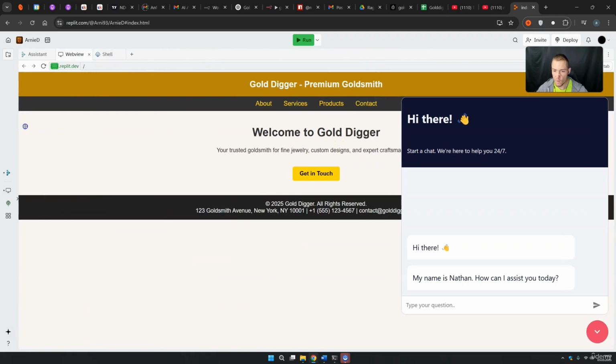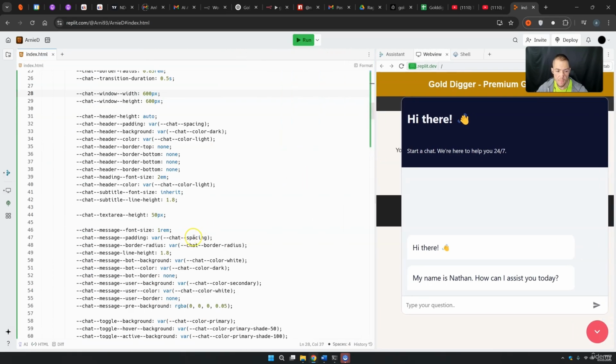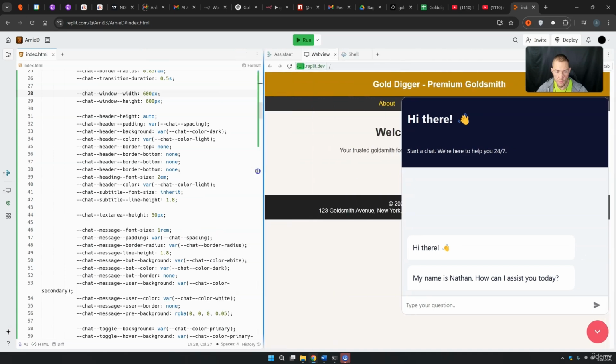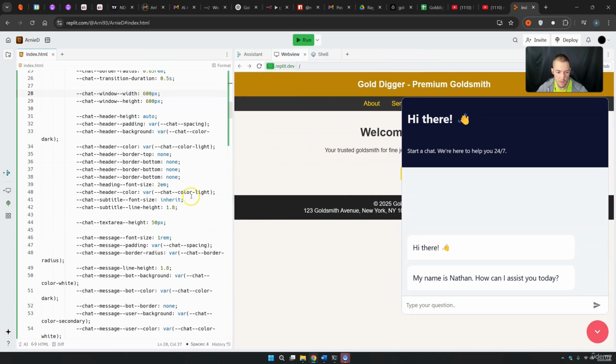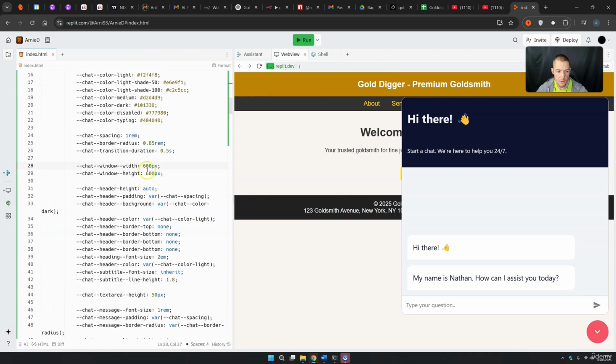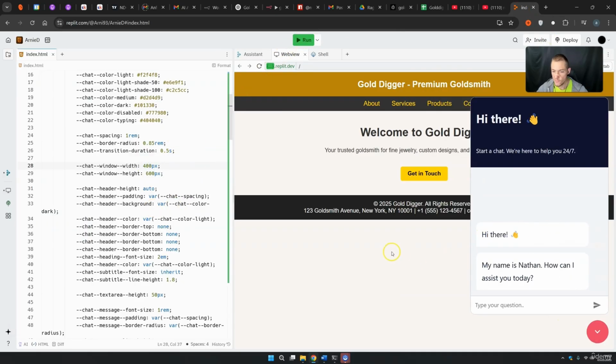If you have a normal web page it would look something like this. I think the default settings were previously maybe also a little bit better. You can work with this until you find your sweet spot. I want to go down to 400 times 600, press run once again, and there we are. Then you have the chat header height. It's automatic. It's basically this here. You can also give pixel numbers if you want. Chat header padding, chat header background, chat header color.